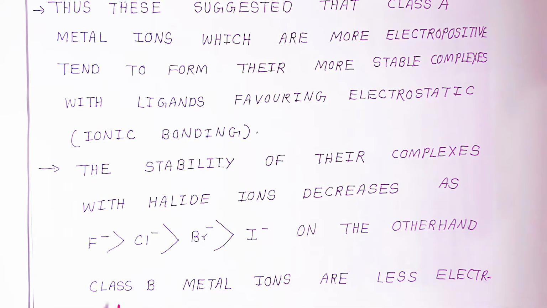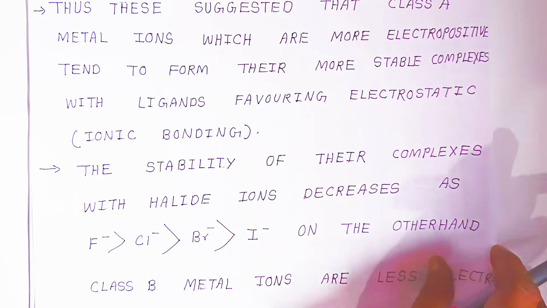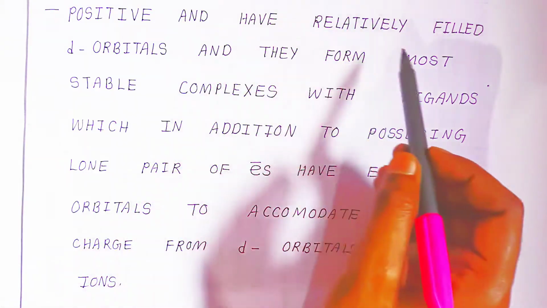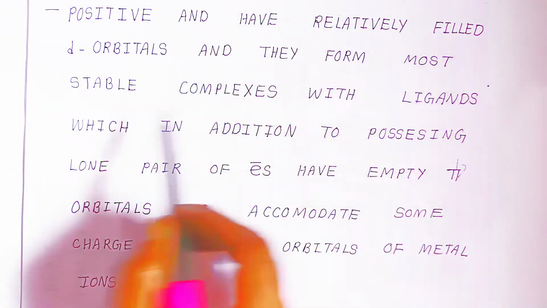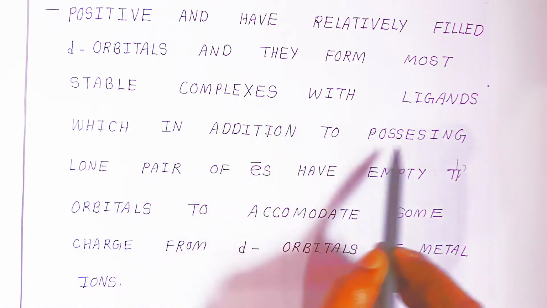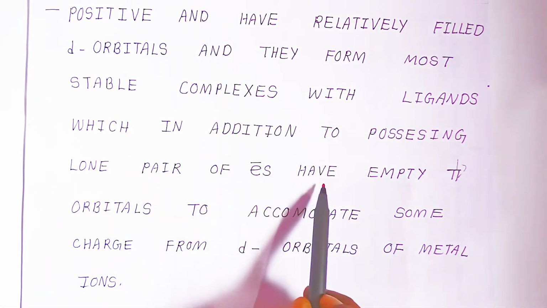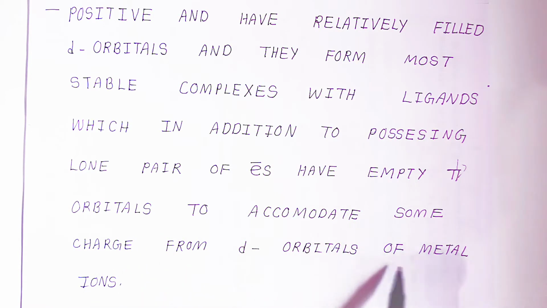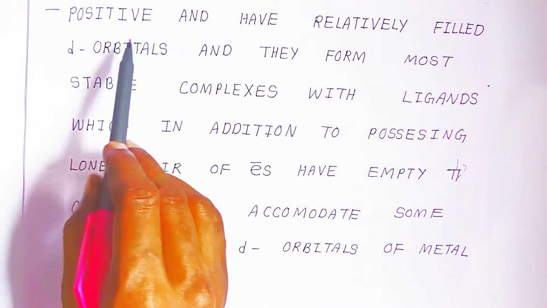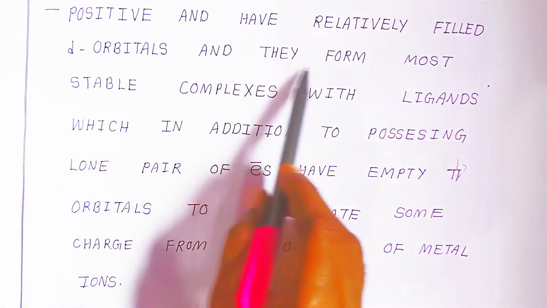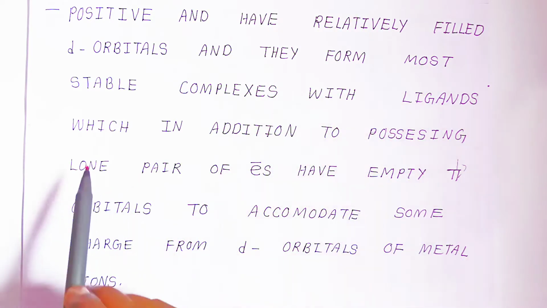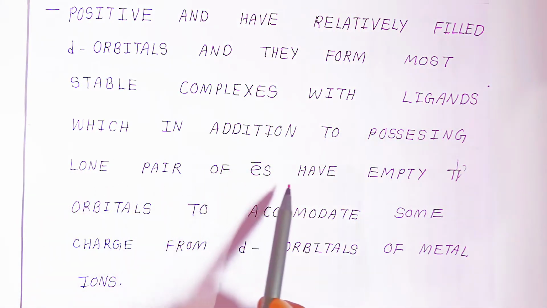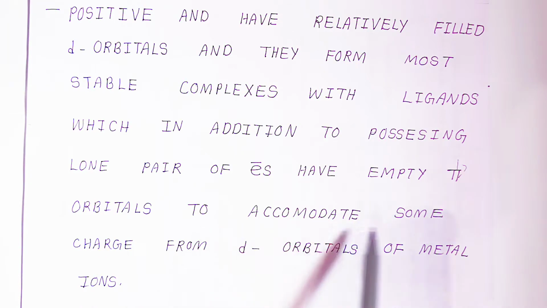On the other hand, class B metal ions are less electropositive, have relatively filled d orbitals, and they form most stable complexes with ligands which, in addition to possessing a lone pair of electrons, have empty pi orbitals to accommodate some charge from the d orbitals of the metal ions.